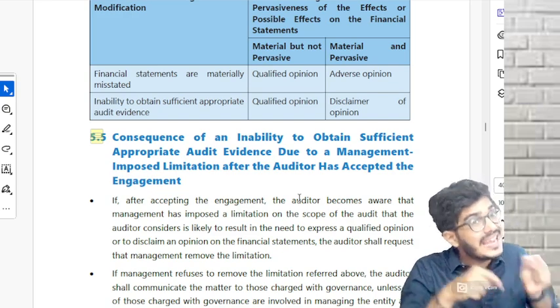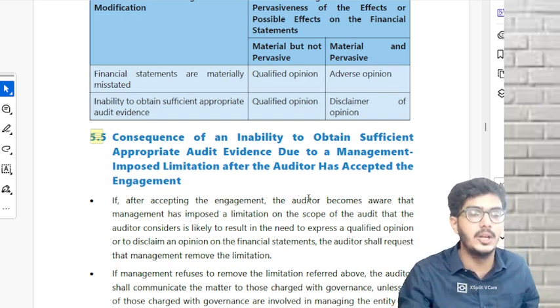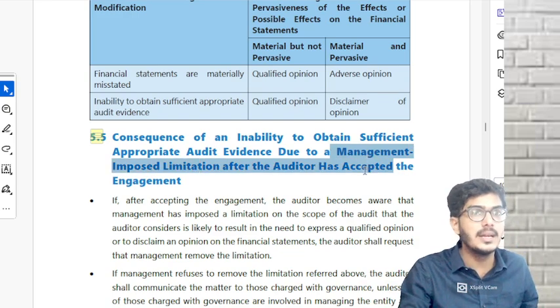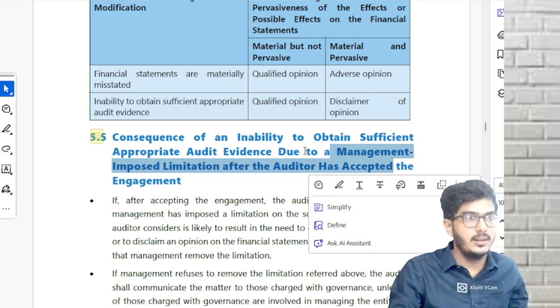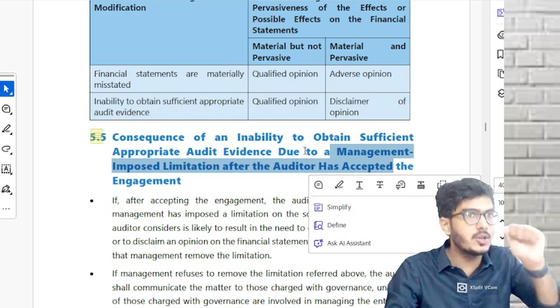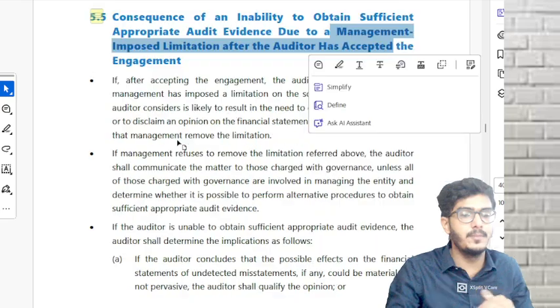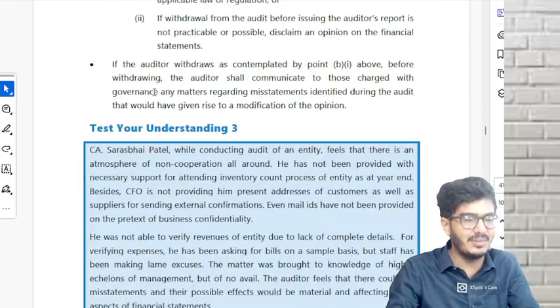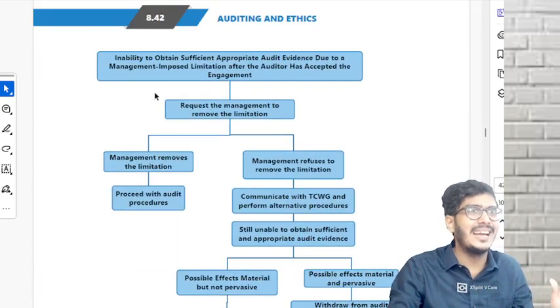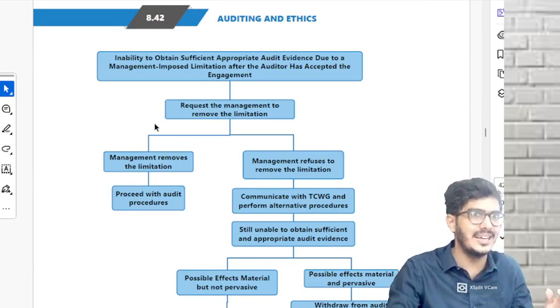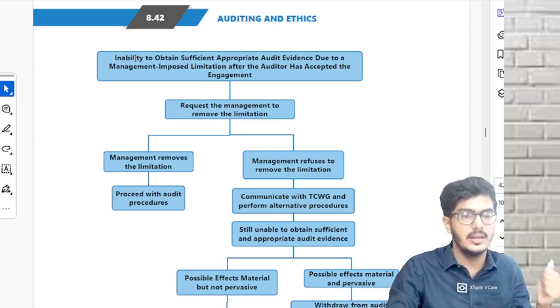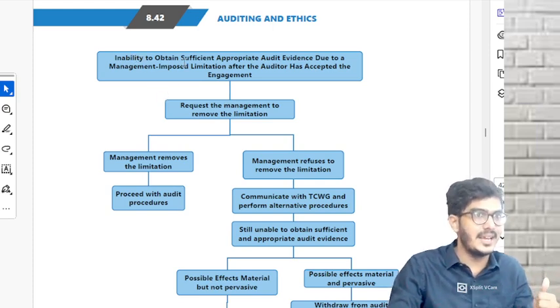Consequence of an inability to obtain PSI due to management imposed limitation. What is it? He is not able to obtain PSI because of what reason? Because of management imposed limitation. Don't read this. Come directly to this chart. It is the simplest form. Okay? It is the simplest form. You can create sentences from this. What are they telling over here? If the auditor is unable to obtain PSI, because of what reason?